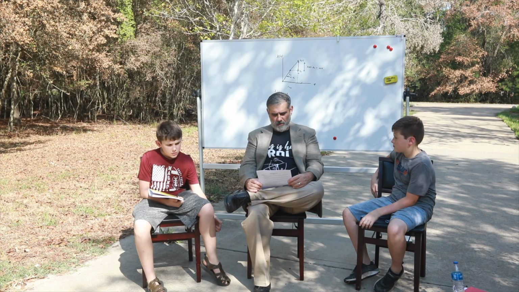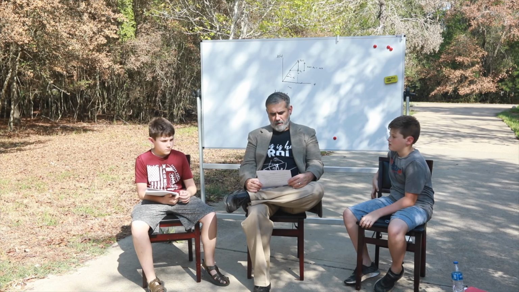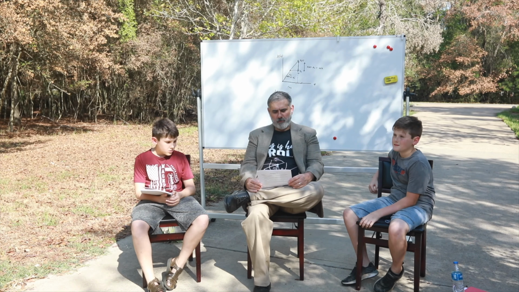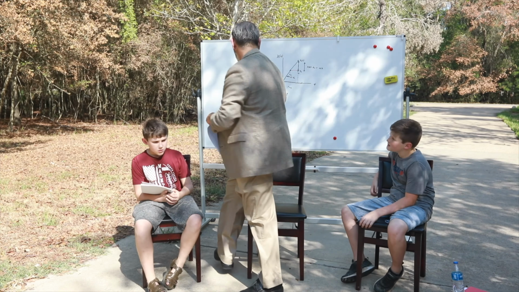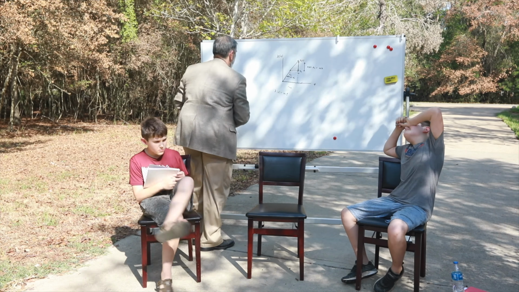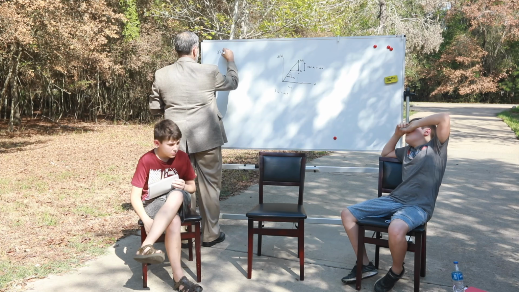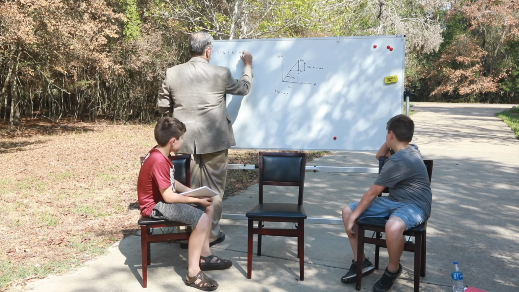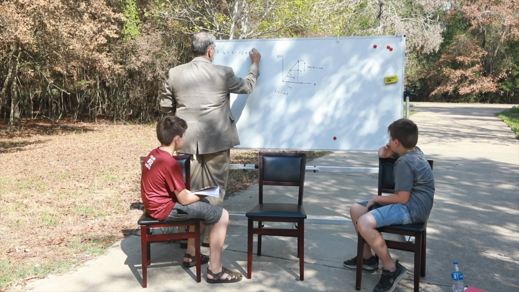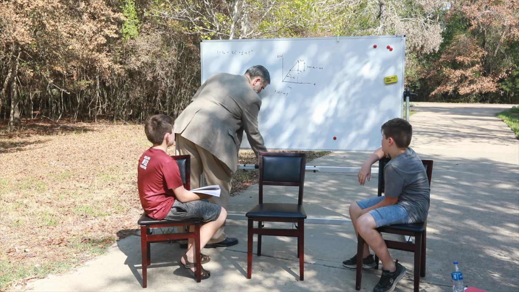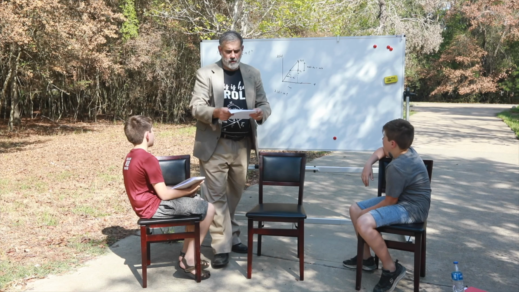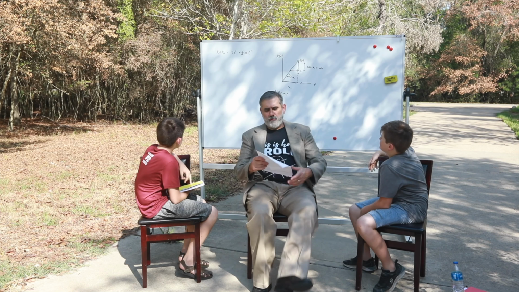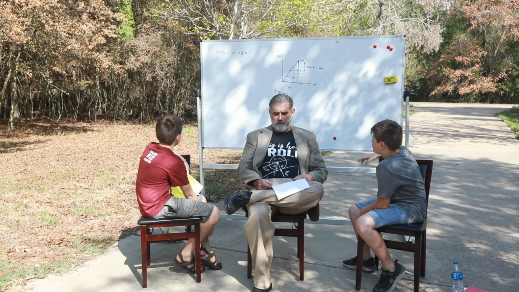Next question. True or false? And you have to support your answer with an explanation. The equation x of t equals x naught plus vt, I'll write it on the board. This equation, x equals x naught plus v naught t plus 1/2 a t squared. The question is, is it true that this equation holds for all motion in 1D? Is it true for all motions in one dimension?